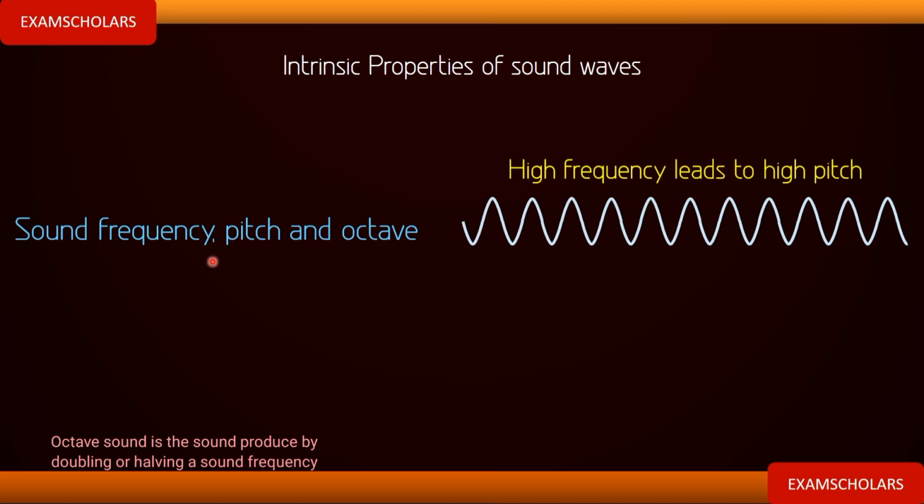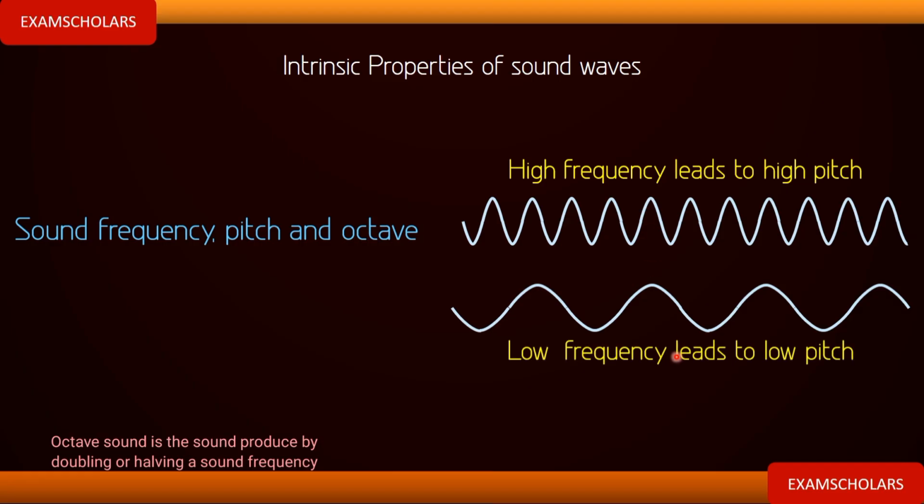Let's quickly observe something here. Now we have this diagram. Compare these two diagrams. This one is what? High frequency. This one is what? Low frequency, which leads to low pitch. Now let's quickly observe the meaning of octave. Don't forget, octave is what? Doubling or halving the sound. Higher octave means you are doubling sound. Lower octave means you are halving it.